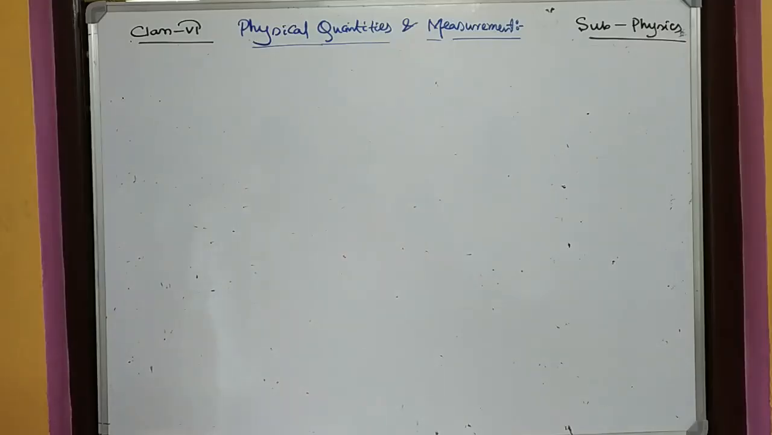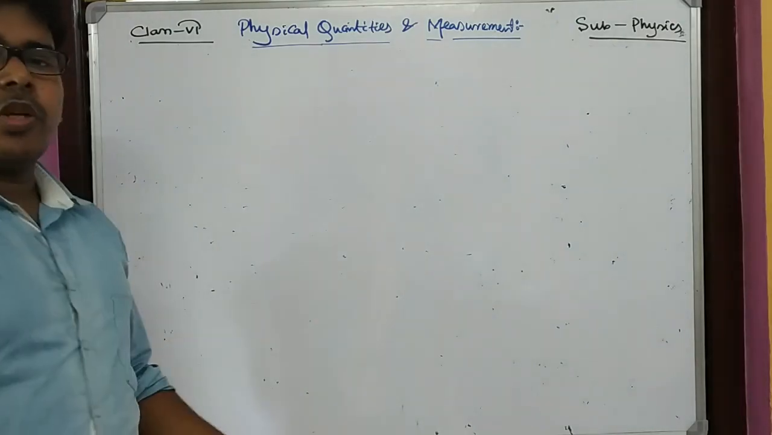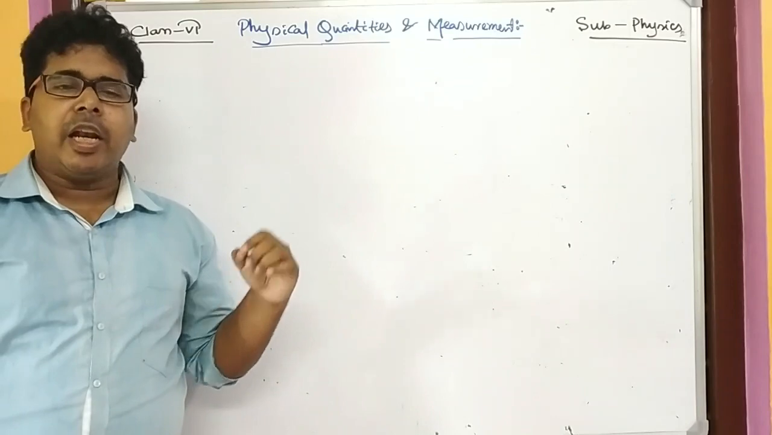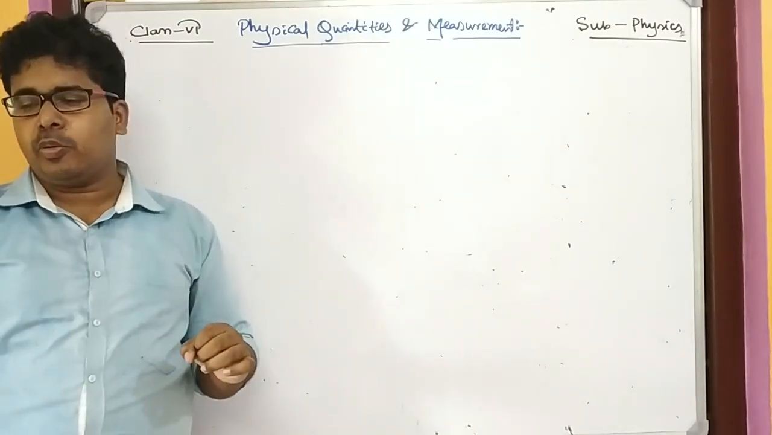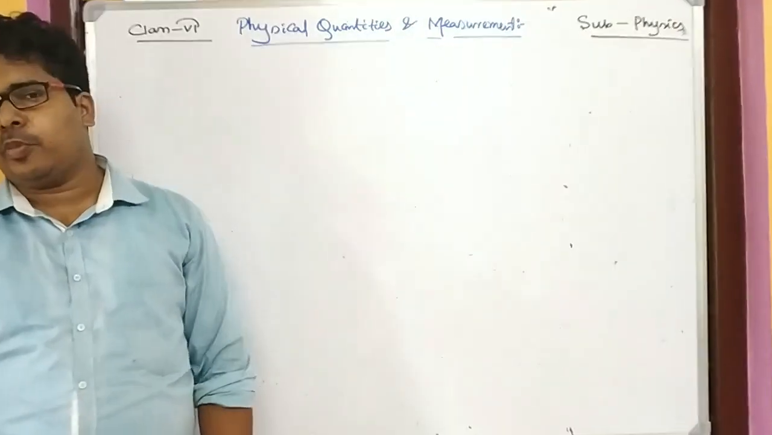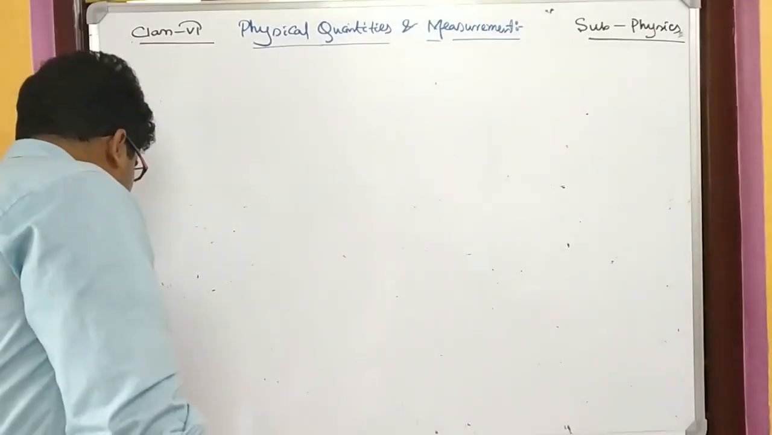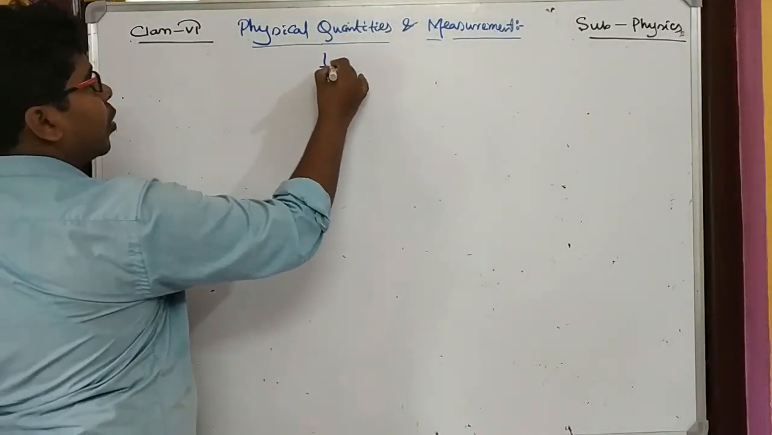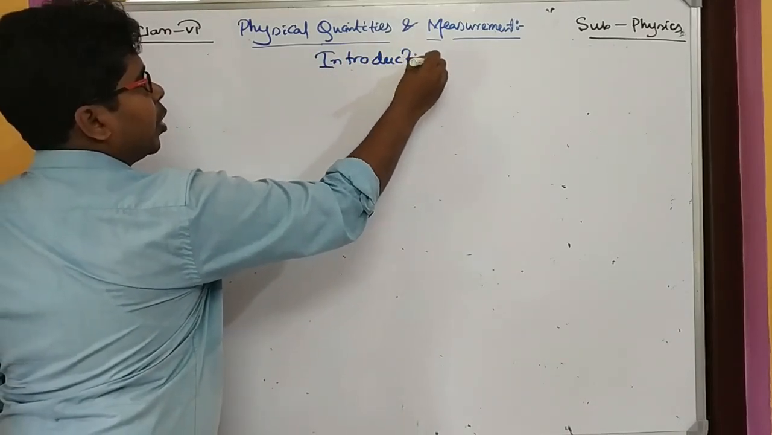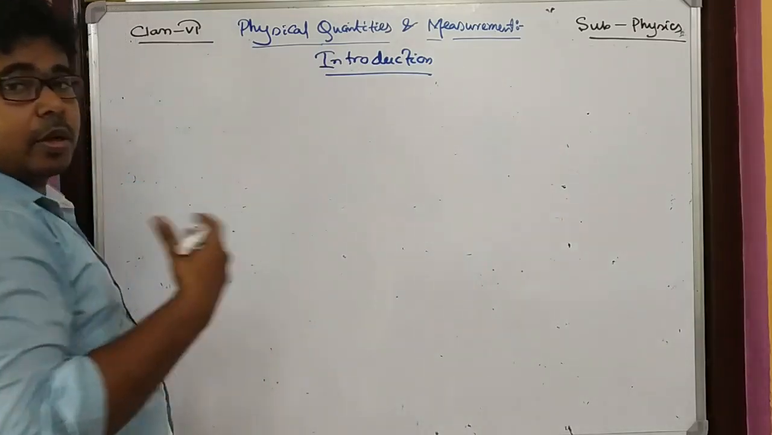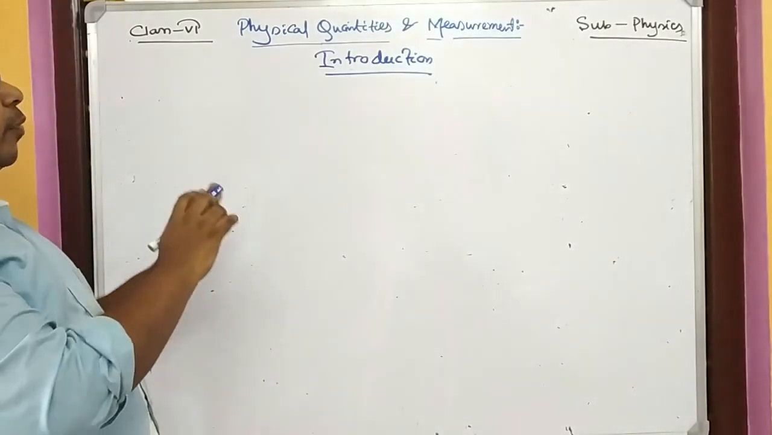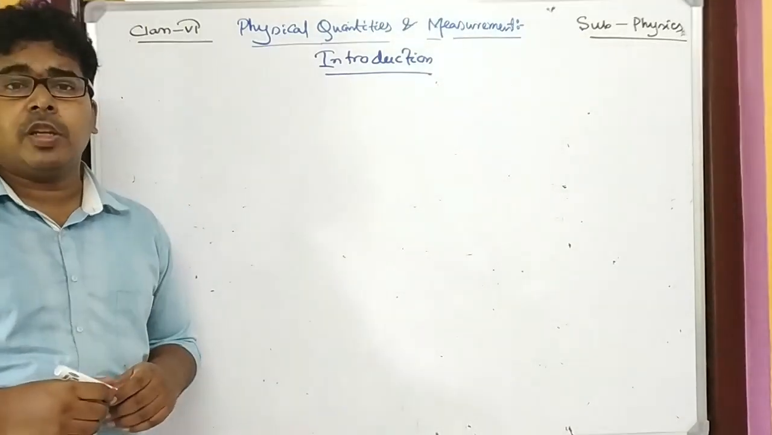Hi dear students, in the previous chapter we have learned matter, and now the new chapter we are going to start today, that is physical quantities and measurement. In this chapter we will just do the introduction today. Because in the previous part we have already discussed the question answer of matter. So here we have to just give a quick introduction of it.